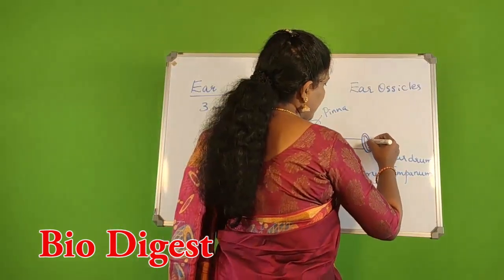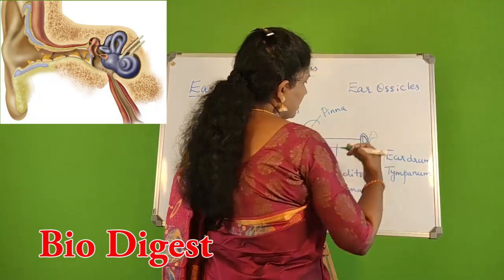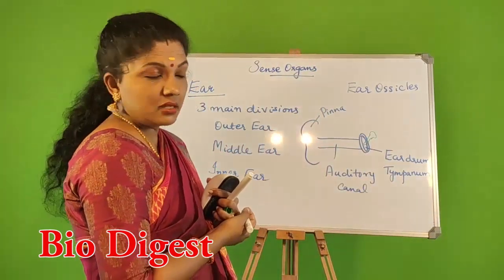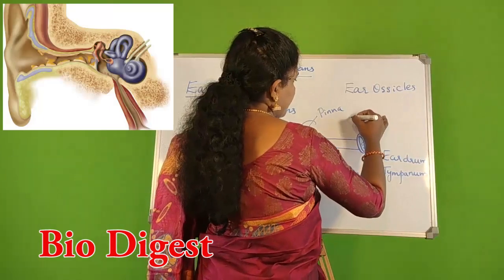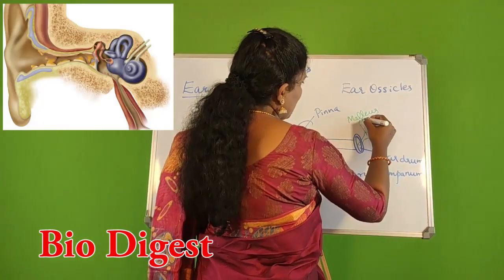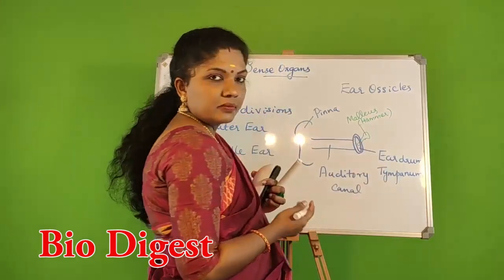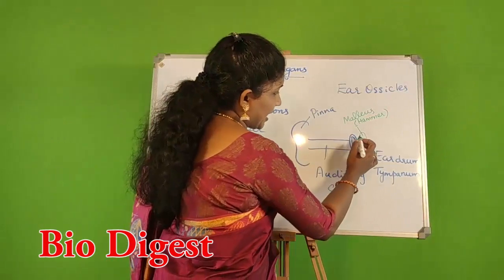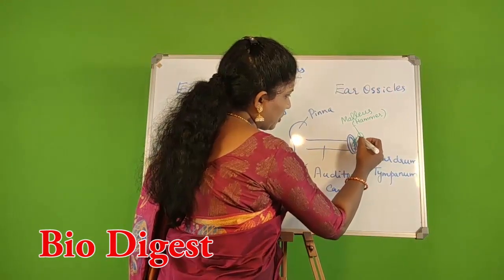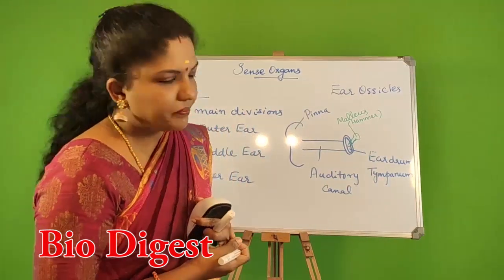It is having a bone like this, which is known as malleus, otherwise called as hammer bone. Okay, so you can see in this diagram, the handle of the hammer bone is actually in touch with the inner surface of the eardrum.